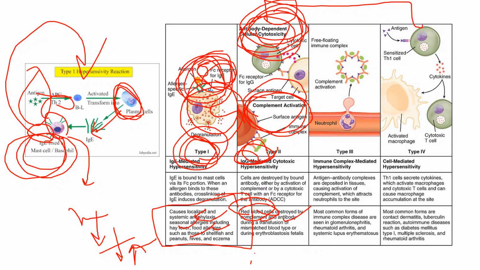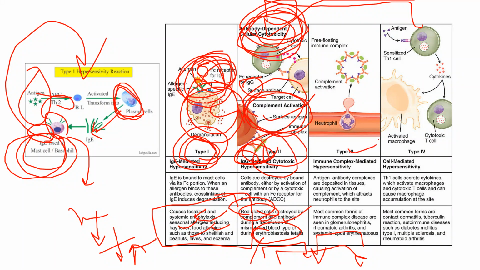The main example of type 2 is erythroblastosis fetalis. If there is a mismatch of blood during a transfusion, the blood antigen will be bound by IgG, and there will be complement activation and antibody dependent cellular cytotoxicity. So these come under type 2 hypersensitivity.